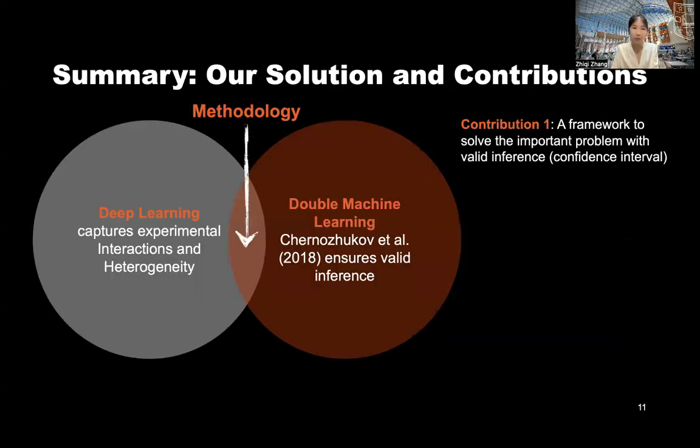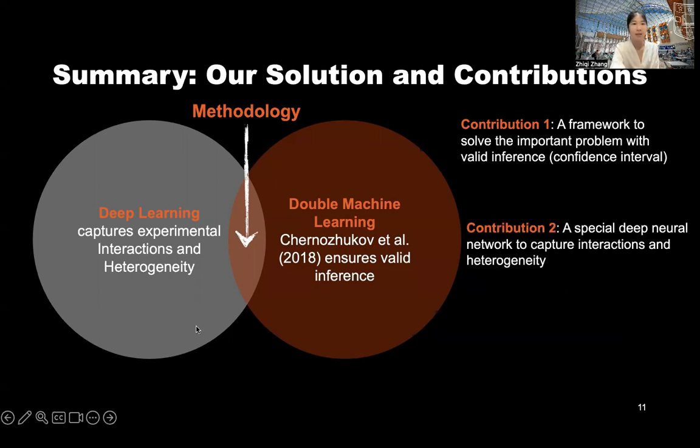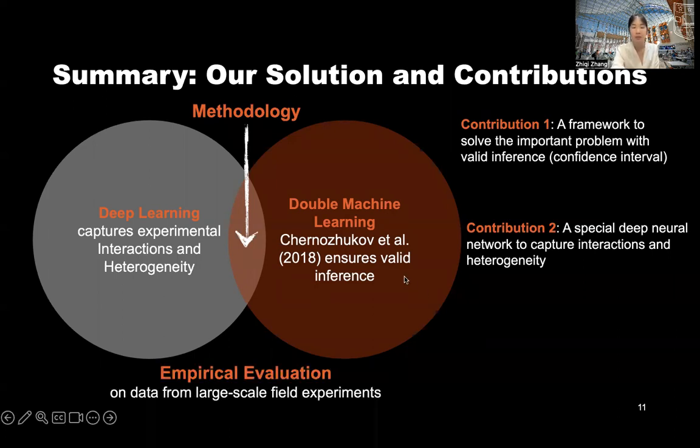To give you a preview, in this research, our solution and contribution can be listed as follows. First, we provide this framework to solve the important problem with valid inference by combining both a deep learning neural network to capture experimental interactions and heterogeneity with double machine learning to ensure a valid causal inference.